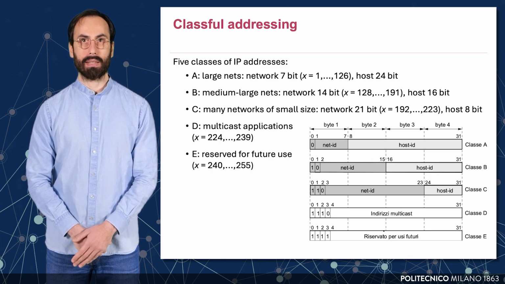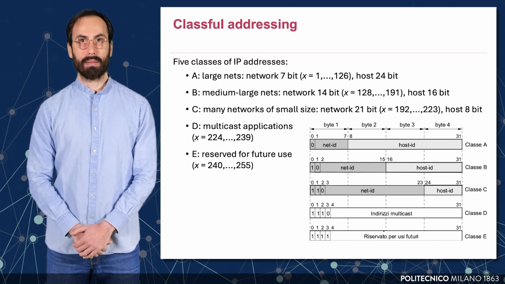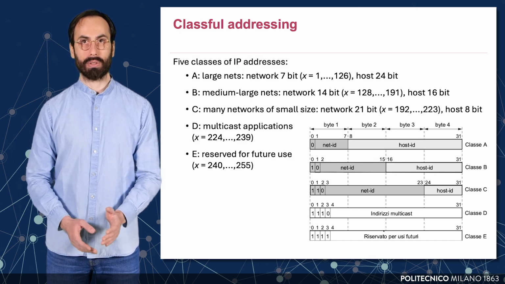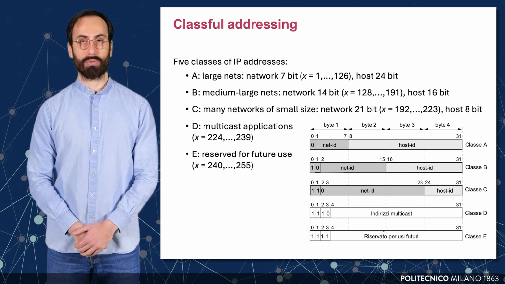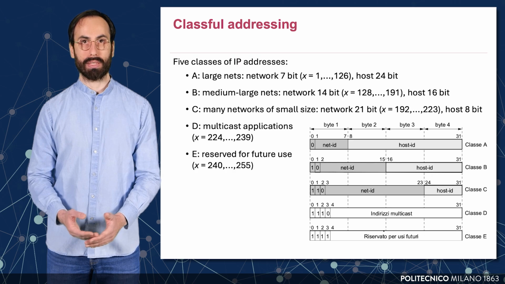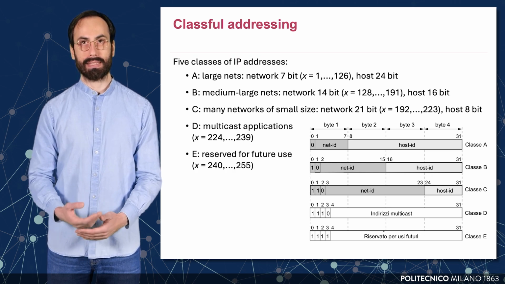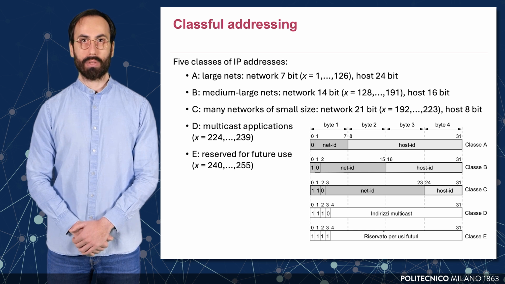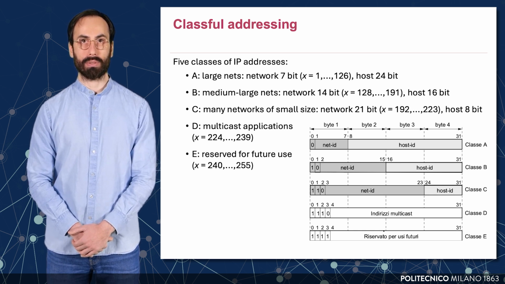Class A addresses are designed for very large networks. The first 7 bits identify the network, with the first bit fixed to 0, and the remaining 24 bits identify hosts. This allows for 128 networks, with over 16 million hosts each. Class B is used for medium-sized networks with a 14-bit network ID and a 16-bit host ID. Class C addresses support many small networks. They use 21 bits for the network and only 8 bits for the host.